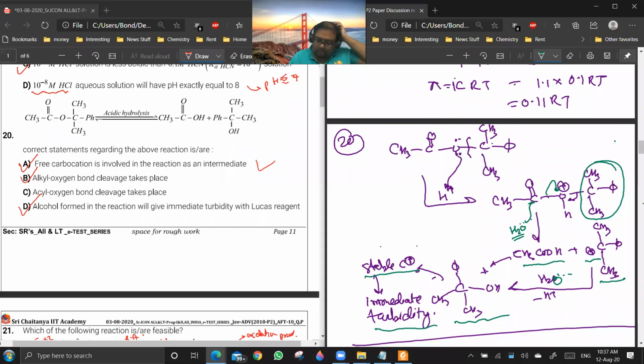Sir, if we don't have any scope of getting a stable carbocation, the normal hydrolysis will take place. H2O will attack here and then this will go out. In that case also you will be getting alcohol only.